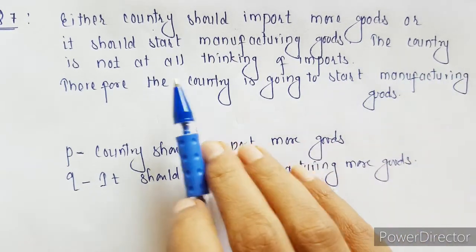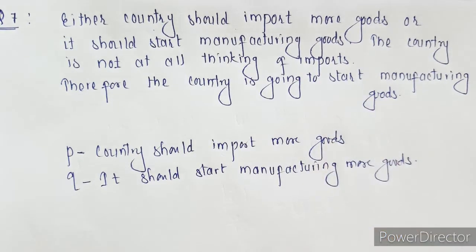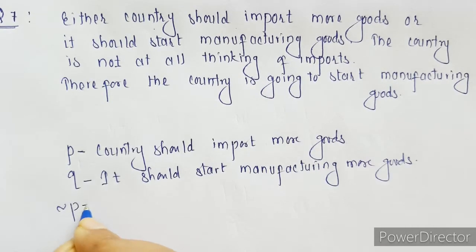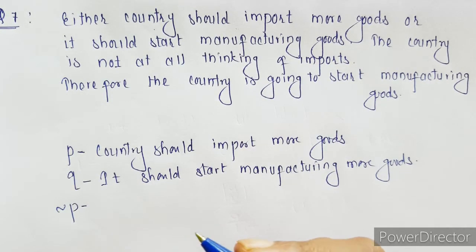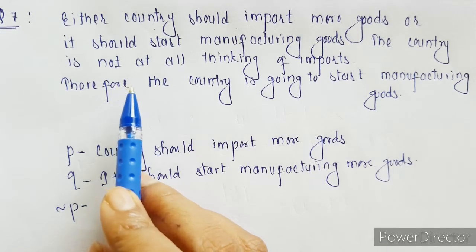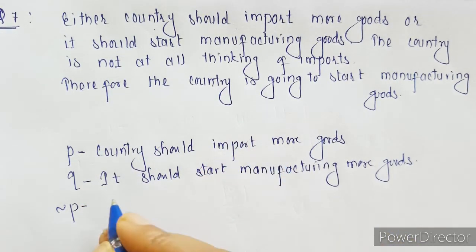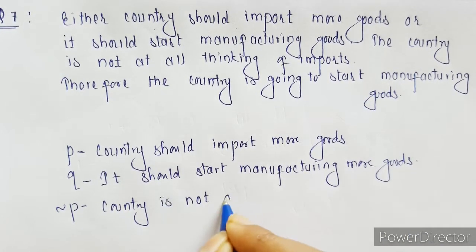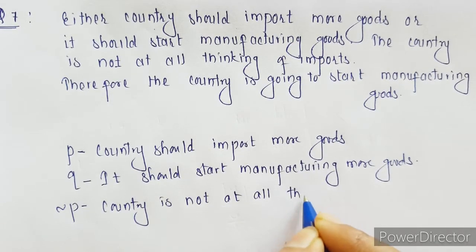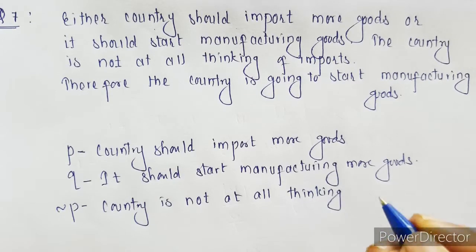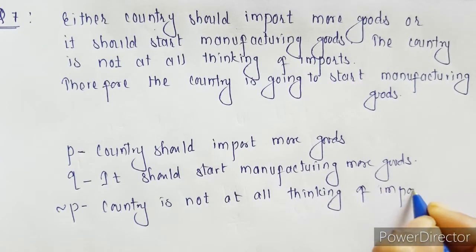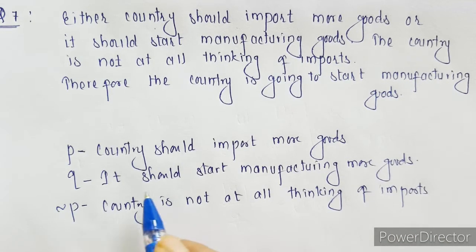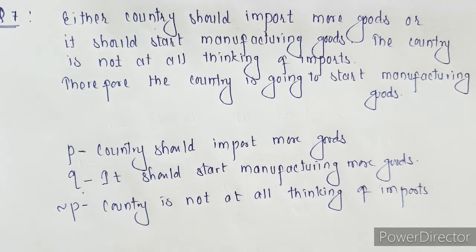Next, what we have is: the country is not at all thinking of imports. That can be the negation of P, because P is country should import more goods. Negation of P can be written as country is not importing any goods, or we can even write it as the country is not at all thinking of imports. Therefore the country is going to start manufacturing goods. That is again statement Q.